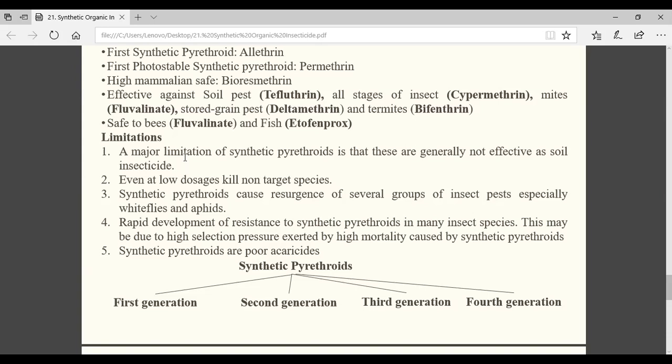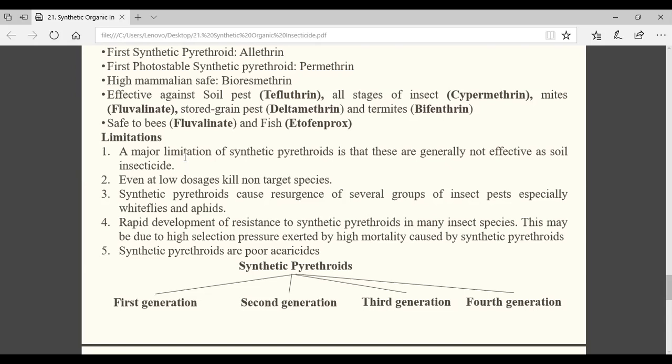When these esters enter the insect midgut, the insect can easily identify the constituents and convert them into a non-toxic component. That's why they have the ability to develop more resistance and resurgence towards such synthetic pyrethroids. This is also a very big disadvantage.